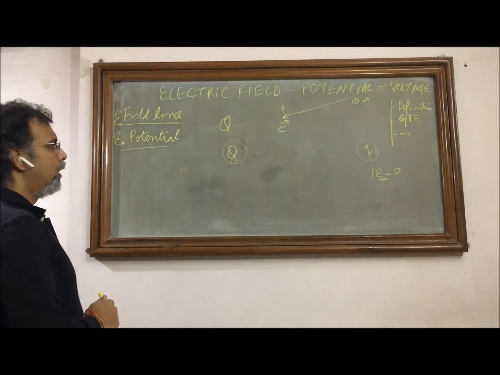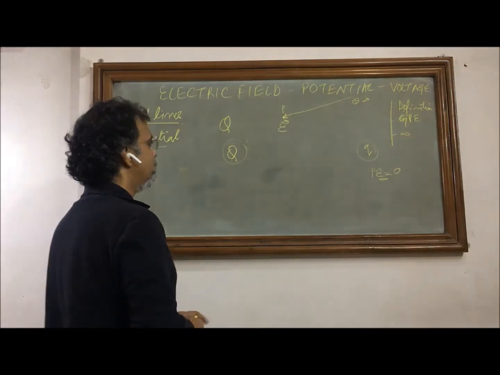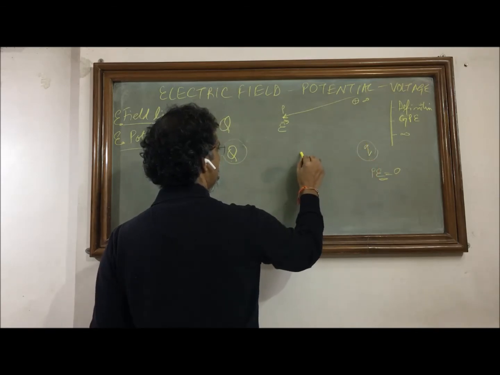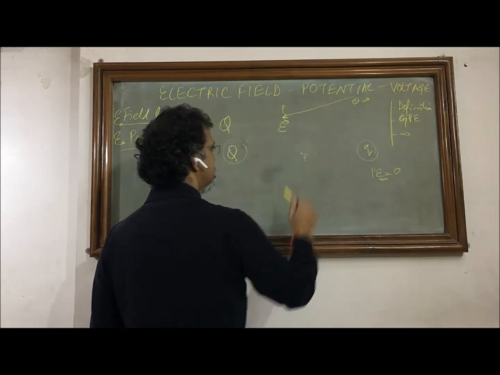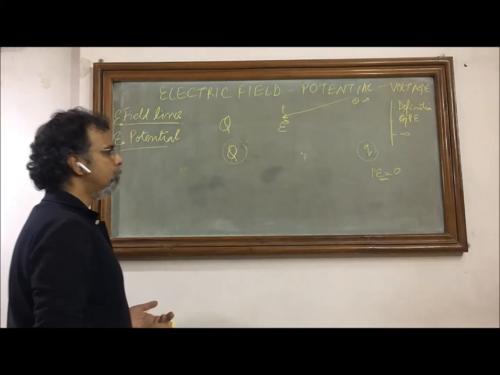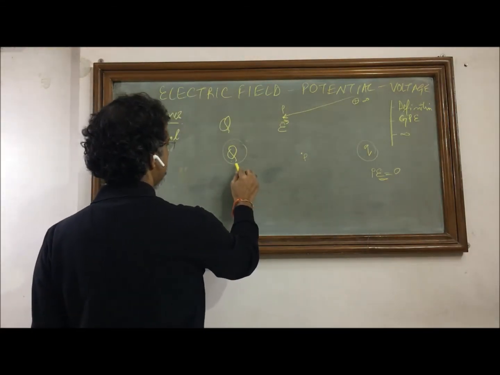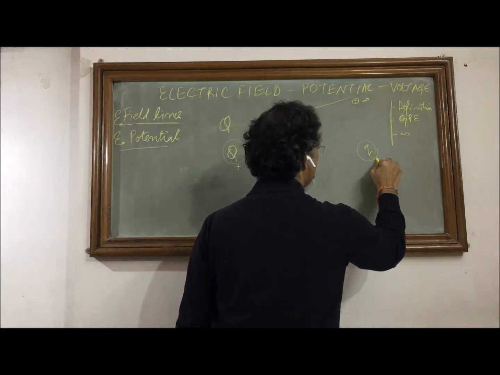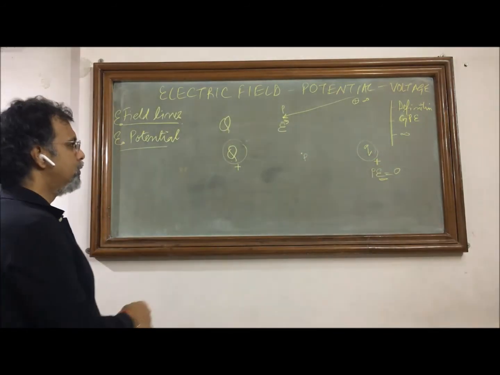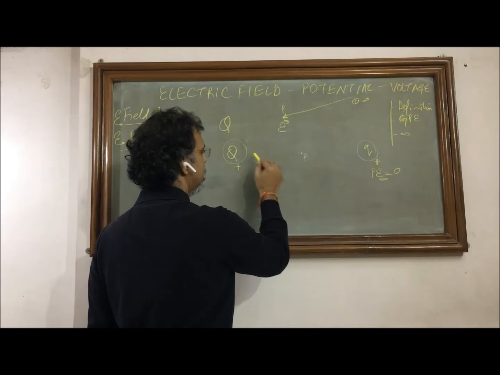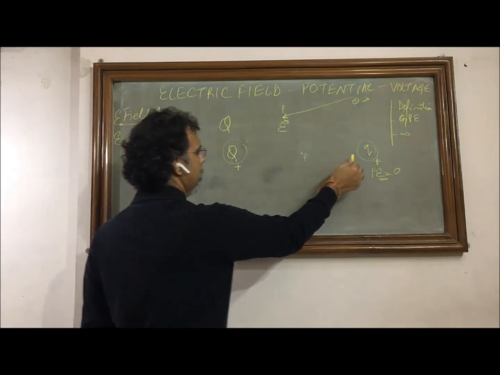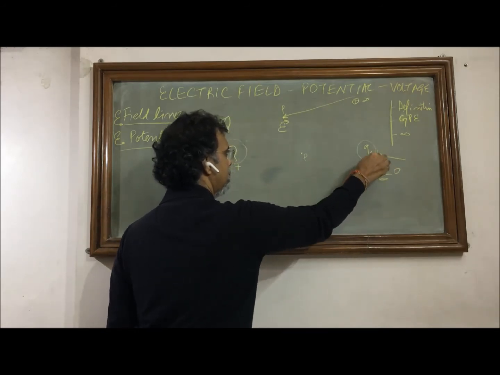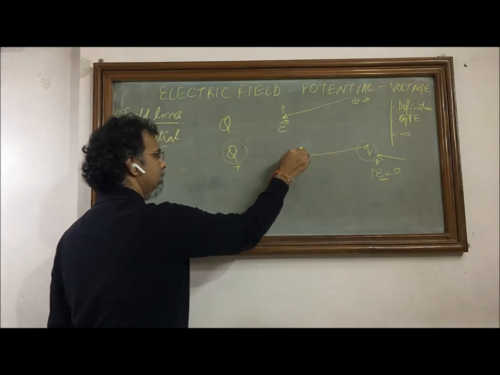Now, what does the definition say? The definition says the work done in bringing a unit positive charge from this place to a particular point P. Now we take two cases. First case is this is a positive charge and this is also a positive charge. So now if these two charges are positive, we know that the natural tendency of this charge will be to repel this charge. So we need to do some external work to bring this charge from infinity to this point.